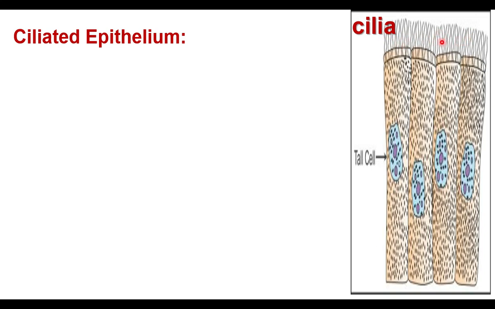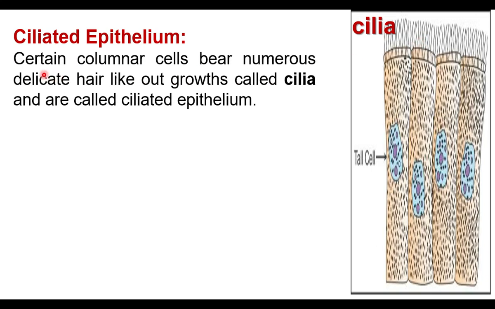The movement of cilia is useful in many ways. Ciliated epithelium is a kind of columnar epithelium. The cells bear numerous delicate hair-like outgrowths called cilia. So the name is called ciliated epithelium.